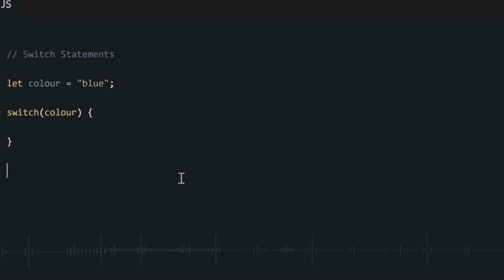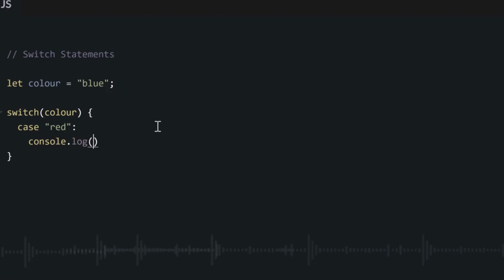Now, when we put color here, switch always compares strictly. So if you write 10 as number and they compare it to string 10, it will evaluate to false. Automatically, triple equality they use behind the scene. So now for your first switch case, you go write the first case, case red. That is the case where our color variable now is red. We go tell them to do something under this colon after this line.